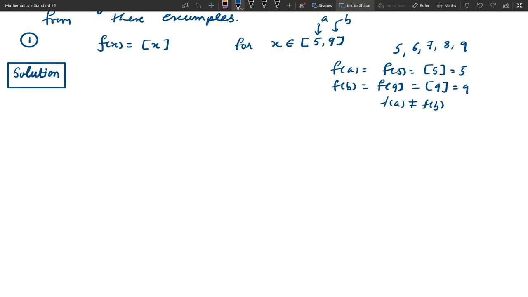Given function f of x equal to box x, that is the integer part function, the greatest integer function, x belongs to the closed interval 5, 9.